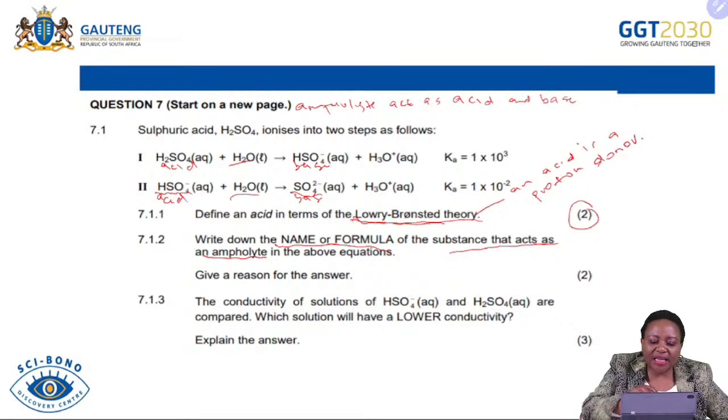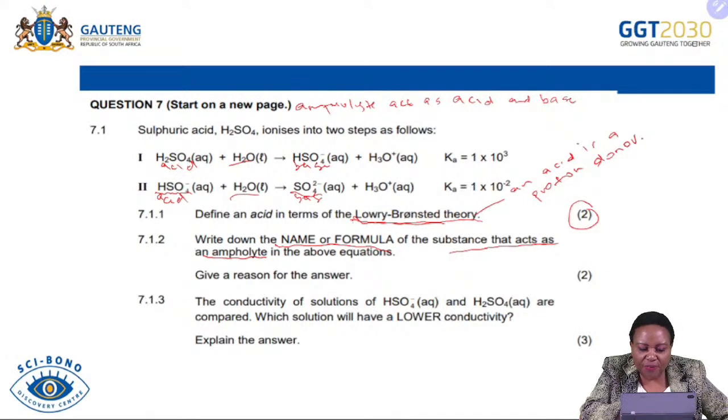So when you look at our reaction 1 and reaction 2, we said sulfuric acid is an acid and it was only an acid in reaction 1 and it never appeared in reaction 2. But when you look at reaction 2, we have this hydrogen sulfate ion in reaction 2.